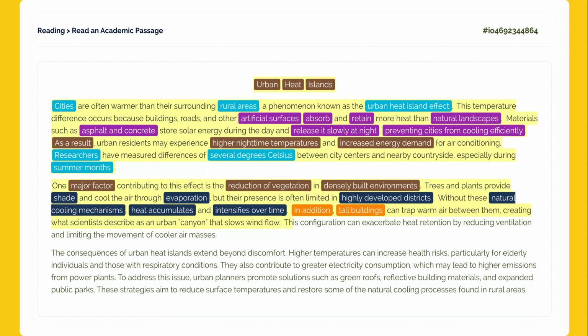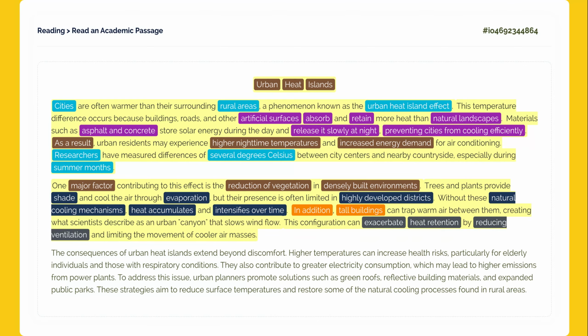This configuration can exacerbate heat retention by reducing ventilation and limiting the movement of cooler air masses. This sentence contains our vocabulary word, exacerbate. It describes how the building setup affects heat retention.